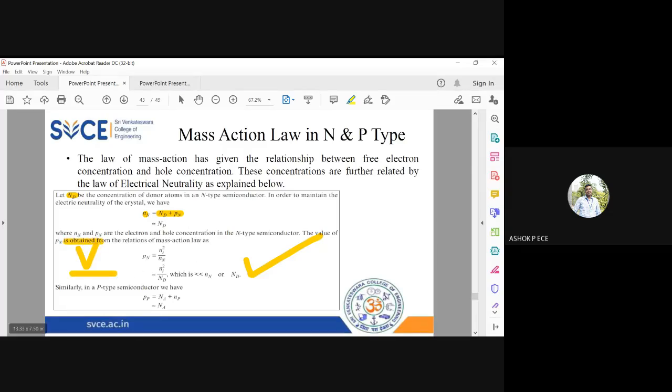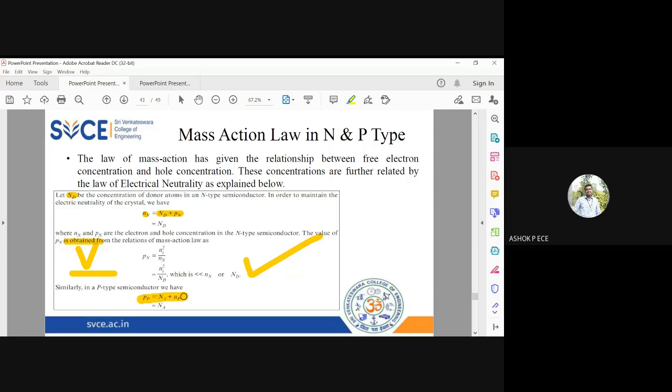The same way, if you write for p-type impurity, Pp equal to Np. That is a charge neutrality condition. And now we are going to add acceptor impurity. So Pp equal to Na plus Np. And N suffix A is going to be the acceptor atoms. When you put suffix p, it is going to be the p-type semiconductor.